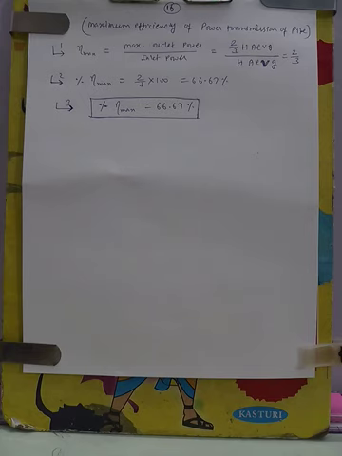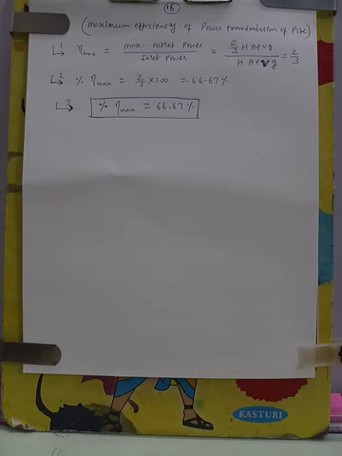In the next class we will solve a few problems related to power transmission of the pipe, and maximum power transmission problems will also be covered in that topic. We also have to solve problems related to the Darcy and Chezy equation.